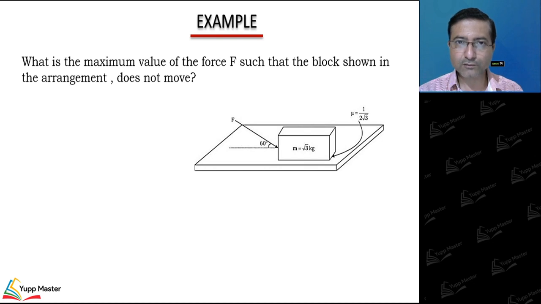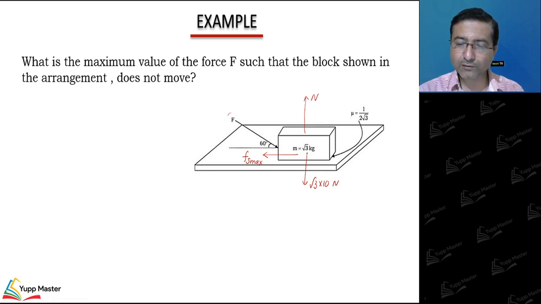So the maximum value of force such that the block shown in the arrangement does not move. That means friction has already reached its maximum value. Here friction reached its limiting value, static max. Normal acts perpendicular, and the gravitational force is mg, that is 10 root 3 Newton. So this is the free body diagram.